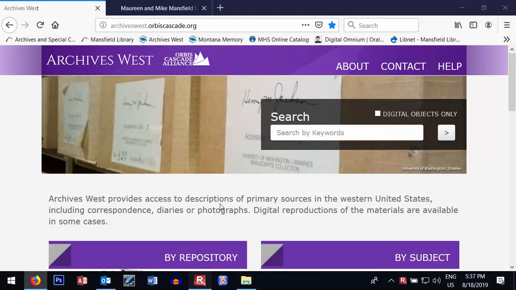Hi, I'm Hannah Sokup, the Oral History Curator at the Mansfield Library's Archives and Special Collections, and today I'm going to show you how to look for guides to archival collections and the kinds of information they contain.